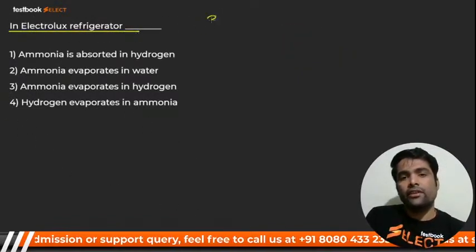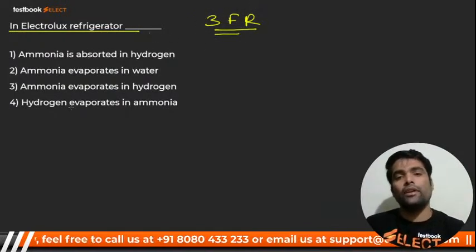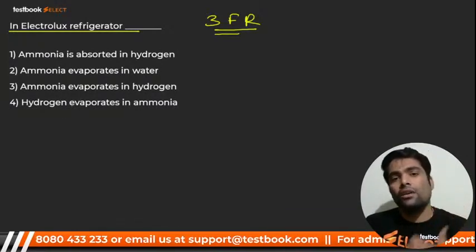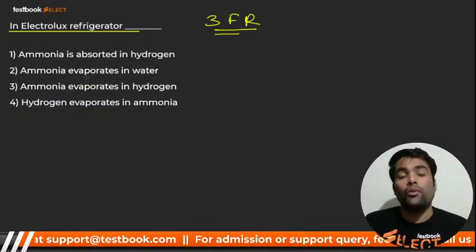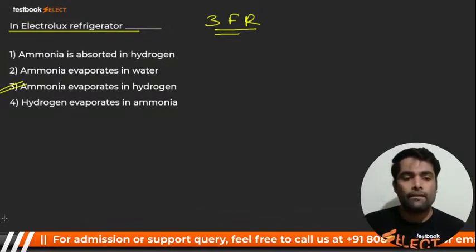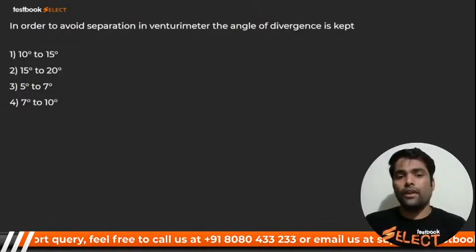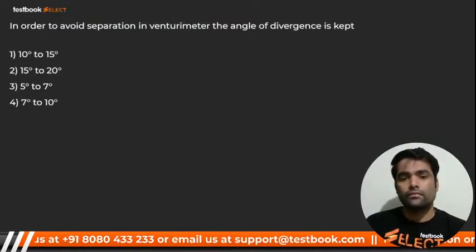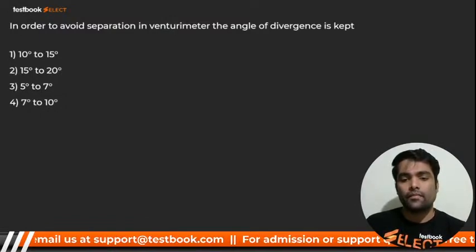Electrolux refrigerator, that is a 3 fluid refrigerator, 3FR. That is what? Ammonia, water, hydrogen, right? Ammonia is used as a refrigerant and hydrogen you use to evaporate ammonia. So ammonia evaporates in water? No, ammonia is absorbed in water, right? Ammonia evaporates in hydrogen, correct. Okay, very good. Here we go for next. Constant volume, then constant pressure process, correct option. Here we go, my dear.